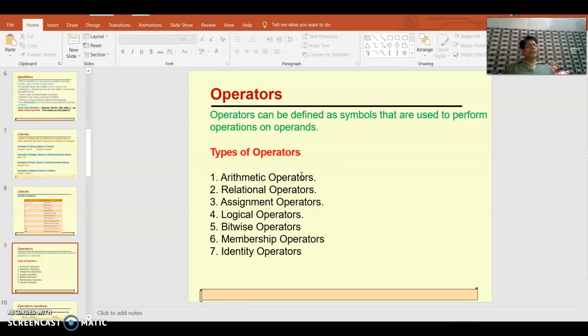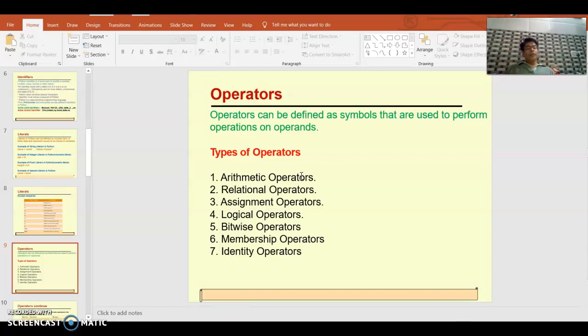All these are operators. Then the modulo operator, the percent sign, and star star, that is the exponential operator. 5 star star 2 will give you 5 raised to the power 2, equal to 25. So that is the exponential operator. All these are arithmetic operators.